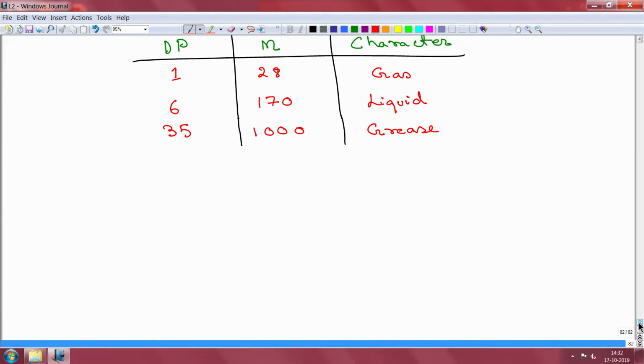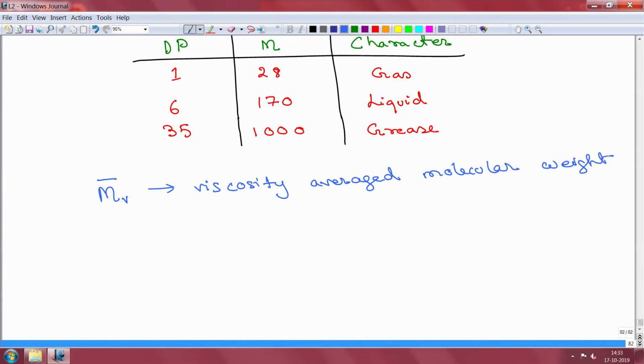Now, there is also one more molecular weight, which is the viscosity average molecular weight. So, I will just mention it here. So, this is called viscosity average. Sometimes you will find that manufacturers will report the polydispersity index.